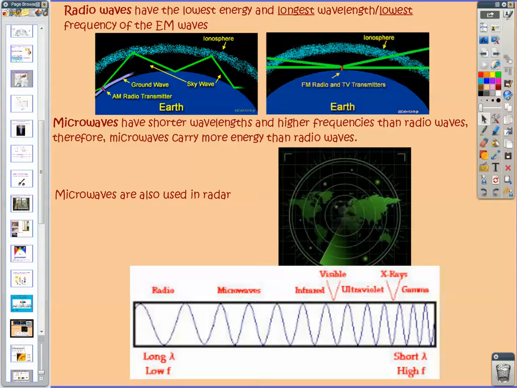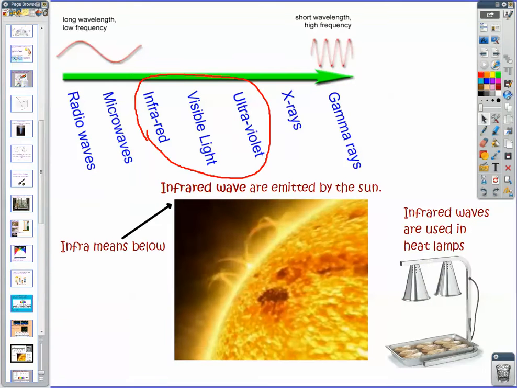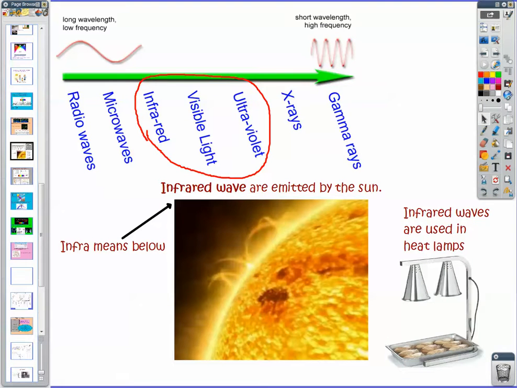So that's another location where microwaves are being used. We also have infrared waves. Infrared waves are waves we get a lot of from the sun. These 3 sets of waves we get a lot of from the sun. Infrared waves, that prefix infra means below, so these are waves with a frequency below that of the color red. We cannot see them, but we do feel them. We feel them as heat.